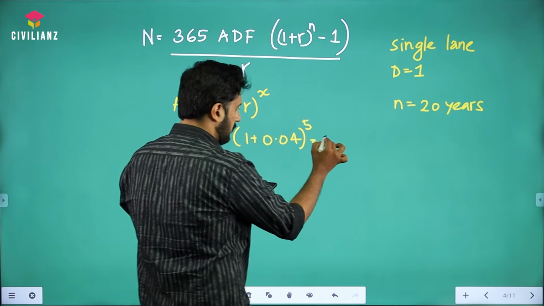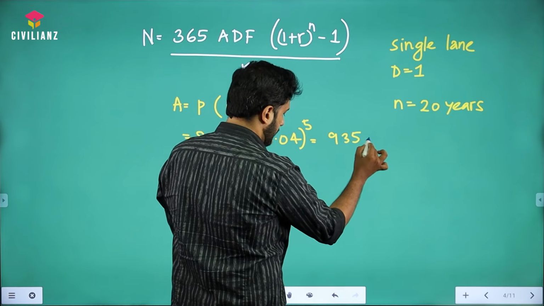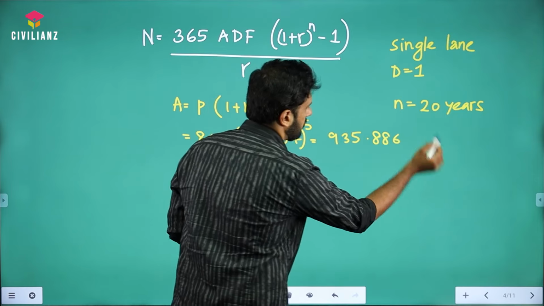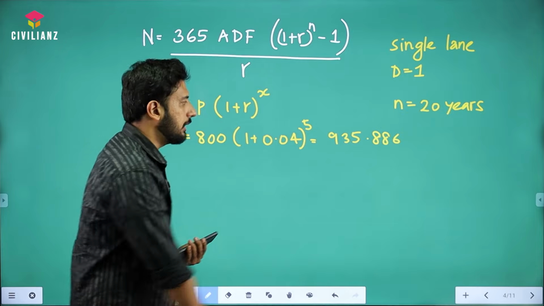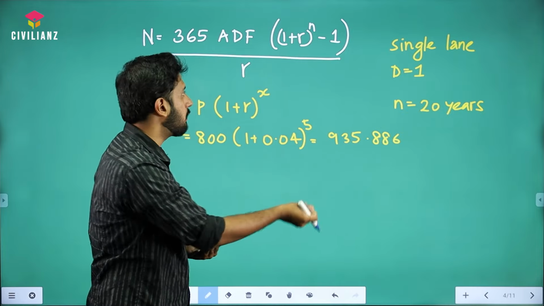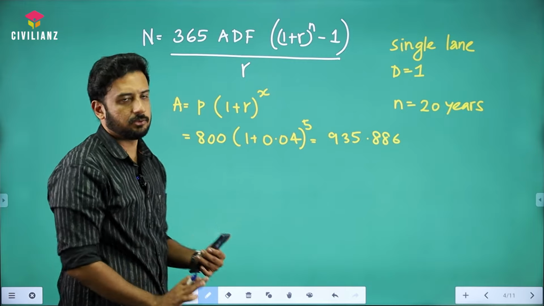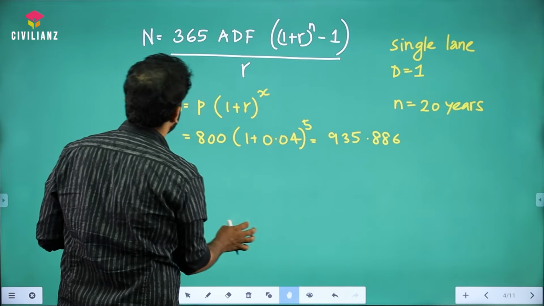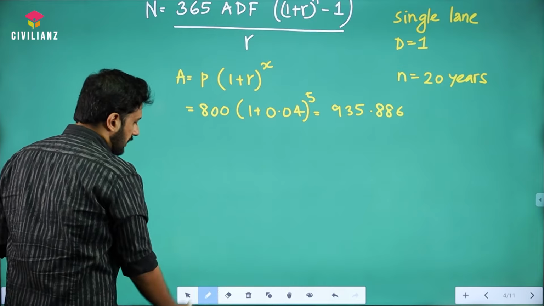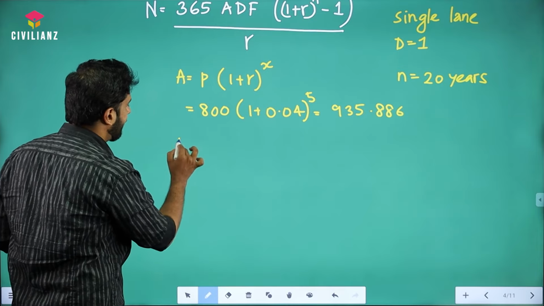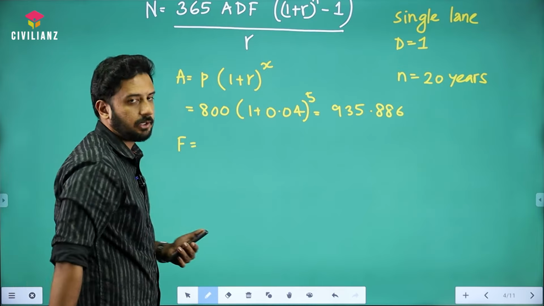Once you do this, you are going to get 935.886 commercial vehicles per day. No need to round it off. If you round it off here, then the final answer may change, so it is better to take the exact value. That's it. So I'm taking it and substituting back. But before that, what do I need to do? The vehicle damage factor also I need to calculate.